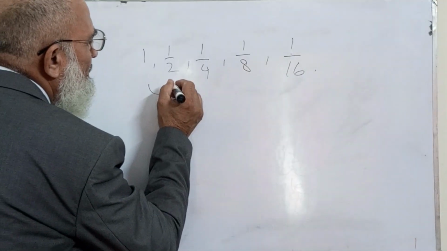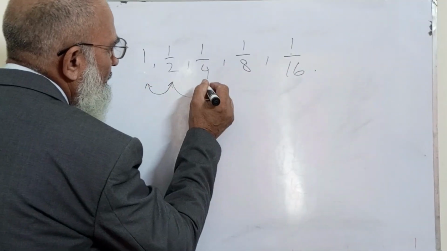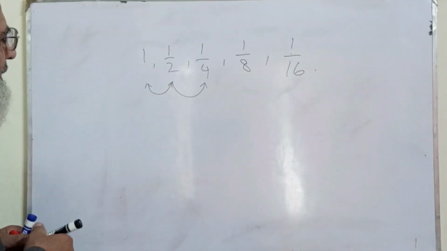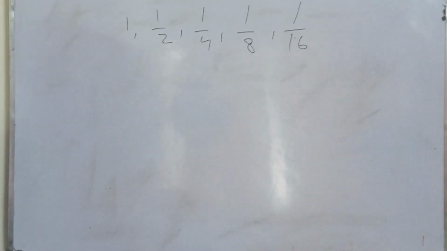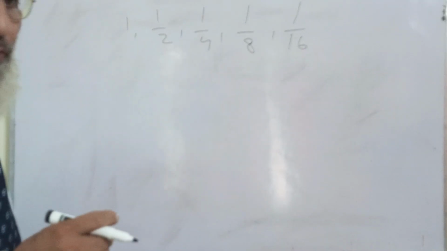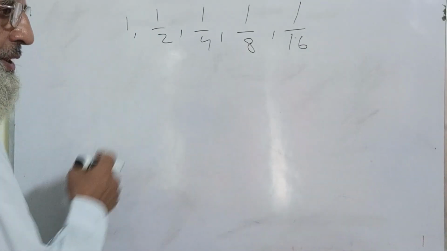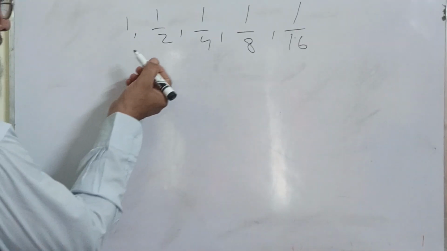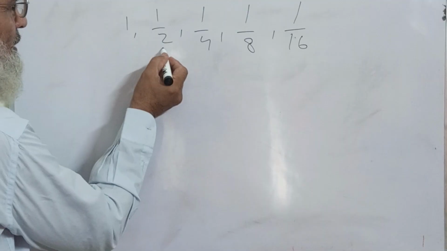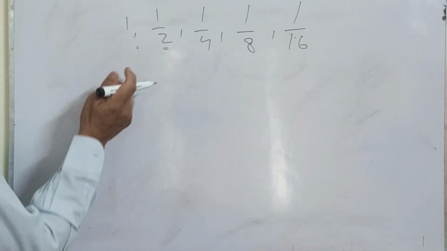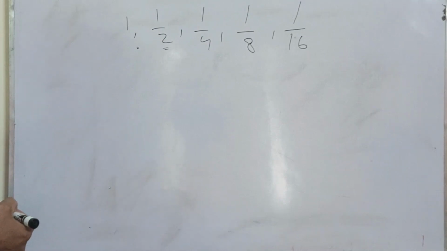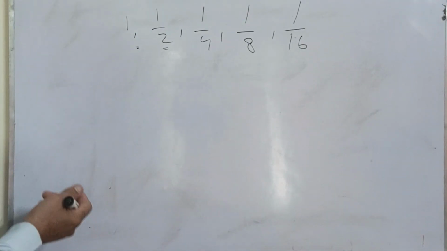Now, what will be the term to term rule here? Now, for example, you see, if I apply the first rule of increment, what will happen? This is the next term, this is the first term for these two. Let me apply the increment rule.